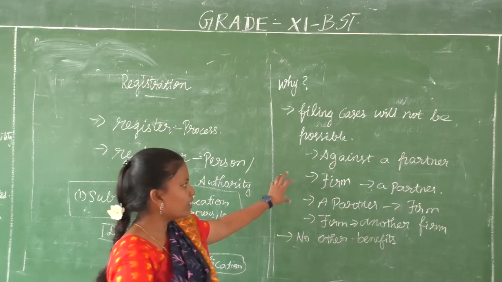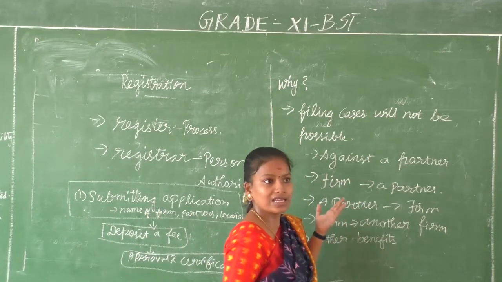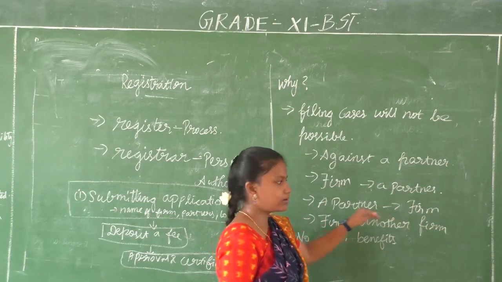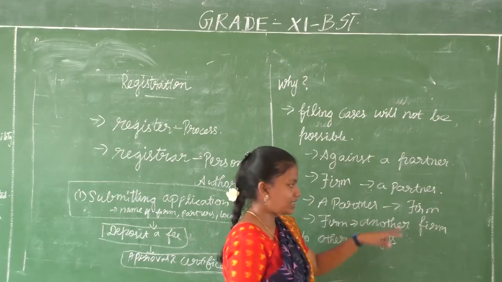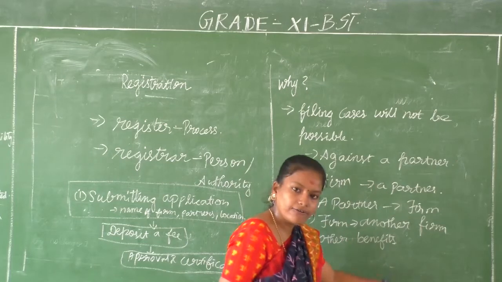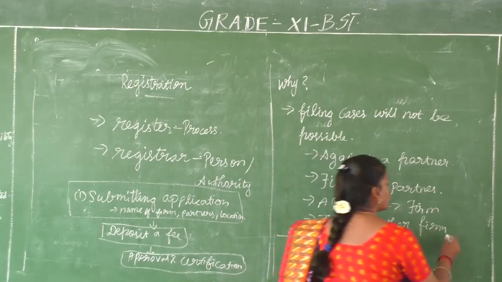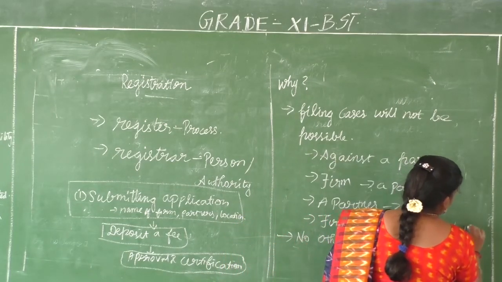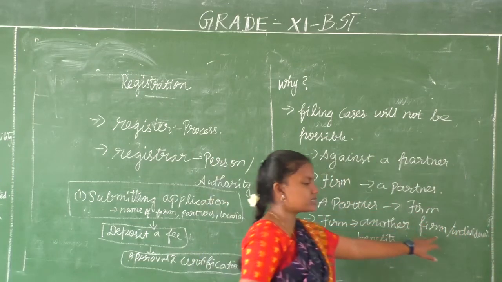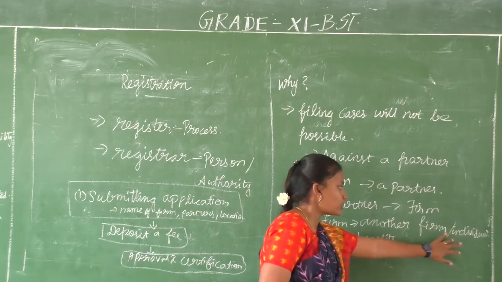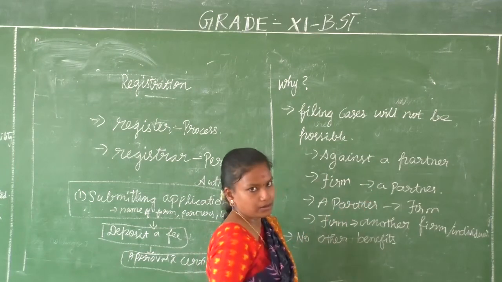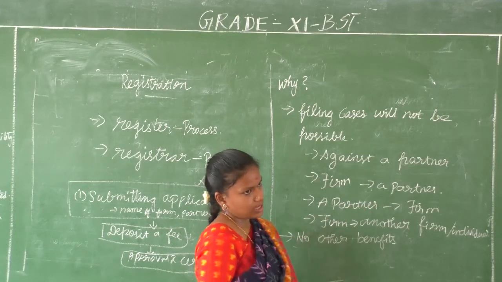Filing cases. In case of filing, what happens? You cannot file a case against your own partner. The firm cannot file the case against its own partner. A partner cannot file a case against the firm, and your firm cannot file a case against another firm or another individual also. Okay, this and this are different. Here we are talking about another individual who is not your partner. Here we are talking about your own partner. Okay, and you will not be able to get any other benefit.